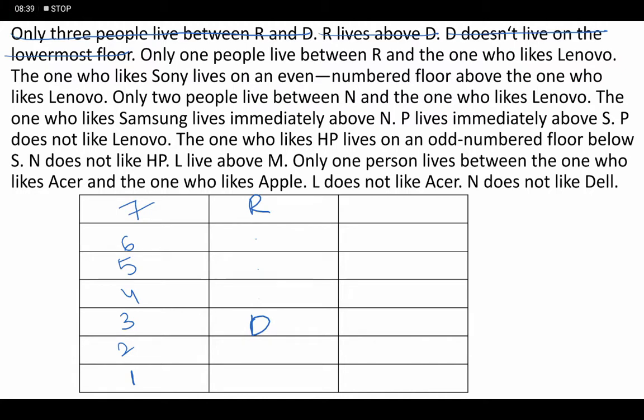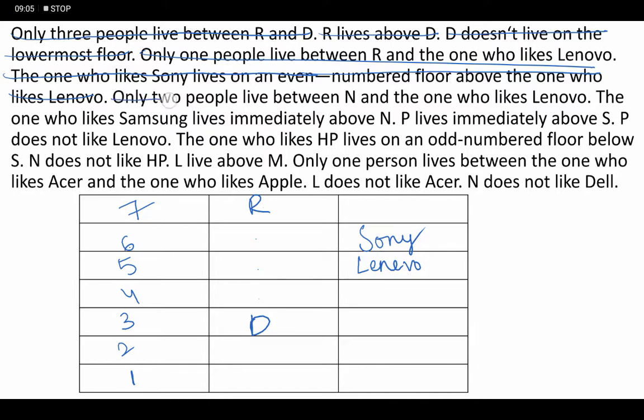Only 1 person lives between R and who likes Lenovo. For R and Lenovo, only 1 person is there. Next, the one who likes Sony lives on an even number floor above the one who likes Lenovo. That is nothing but 6, the even number. Who likes the 6th floor? That is nothing but Sony.